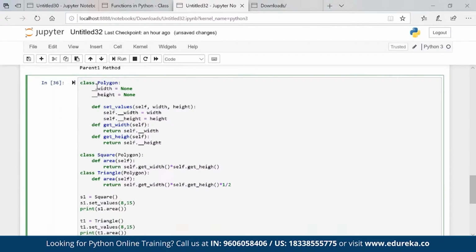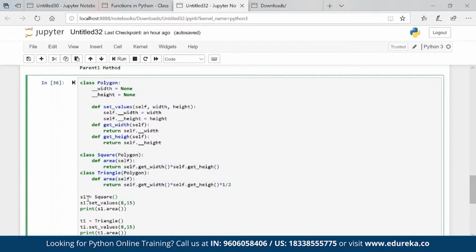So if you want to access this private variable from one class in another class, then you have to call a getter. And you can see that polygon is a parent class, square is a child class, and triangle is also a child class of polygon. So polygon is one parent giving properties to square and to triangle. Now when I am passing the value of width and height in polygon, that will be accessed by square and triangle to get the area of a triangle and square.